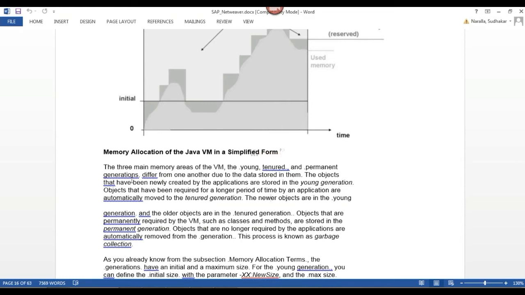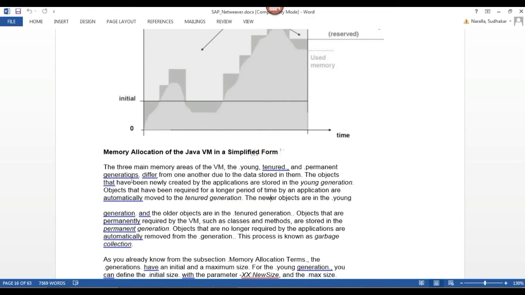What does it contain? Whenever objects are newly created by my Java applications, those newly created objects will be stored in young generation.